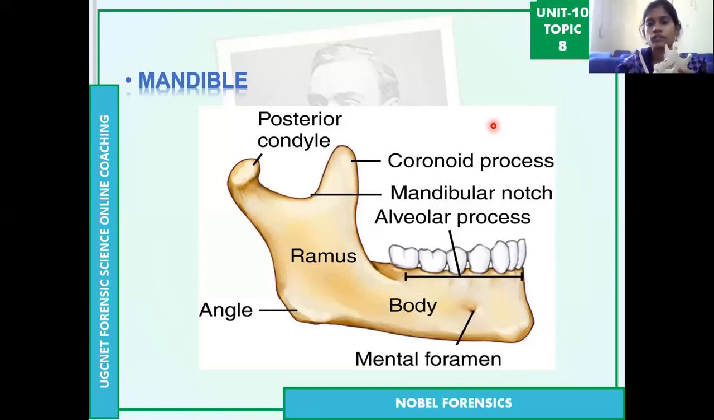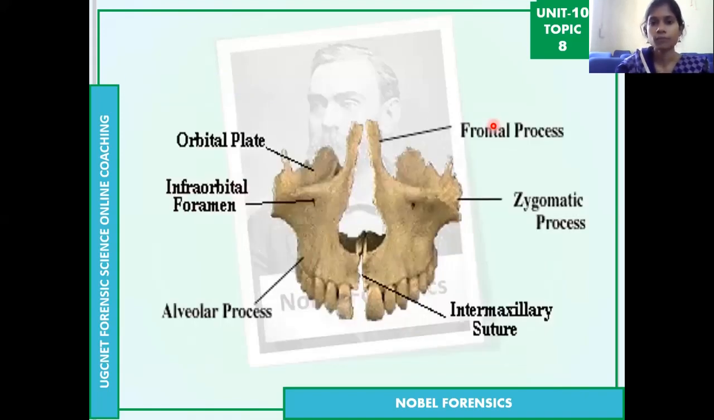And this is about the mandible. We can also call it the lower jaw. And this is the only movable bone in the skull. And these are all important points, important for the forensic UGC method.